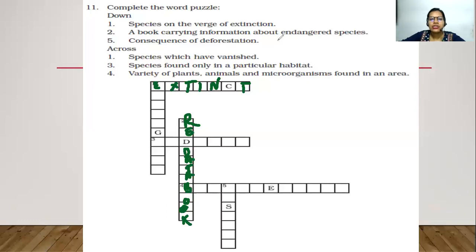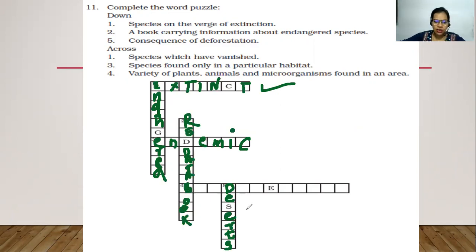Then the consequence of deforestation. What are the consequences of deforestation? What will happen? It will convert into desert. Species which have vanished, so that is extinct, right? Sorry, this we have discussed already. Then species found only in a particular habitat is endemic. This also we have discussed. Now, the variety of plants, animals, and microorganisms found in an area is called biodiversity.